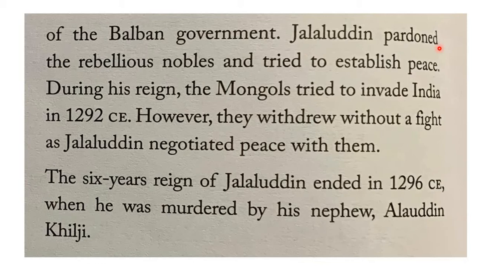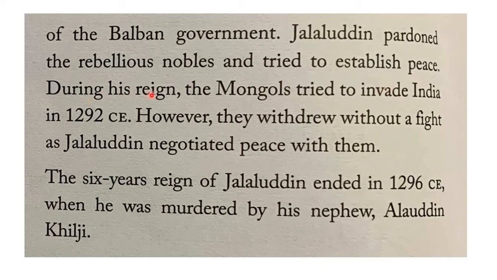But Jalaluddin Khilji pardoned the rebellious nobles. When they revolted against Jalaluddin Khilji, the rebellion was suppressed by Jalaluddin, and he pardoned them. That means he forgave all the nobles and tried to establish peace. In a peaceful manner, first he suppressed the revolt. Later he didn't make them suffer. Later again he had a very peaceful talk with the nobles, and he settled the issue with the nobles, and thus his administrative skill came out for the first time.